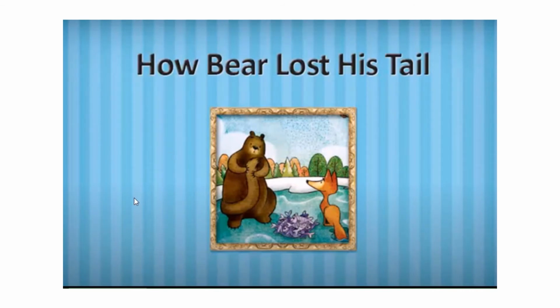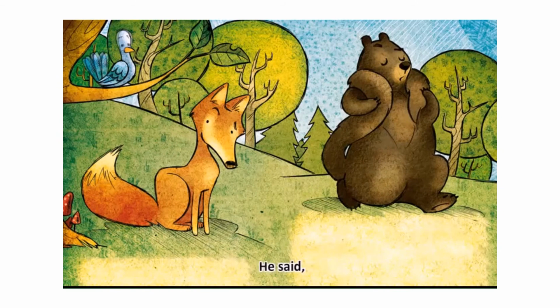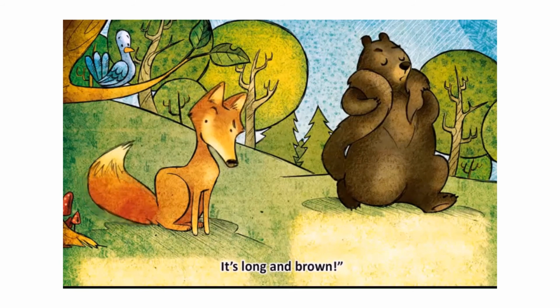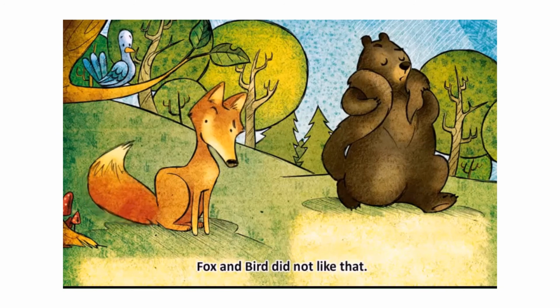Now watch this video: How Bear Lost His Tail. Bear had a tail. It was a very nice tail. He was proud of it. Bear met Bird. He said, "Look at my tail! It's pretty!" Bear met Fox. He said, "Look at my tail! It's long and brown!" Bear talked a lot about his tail. Fox and Bird did not like that.